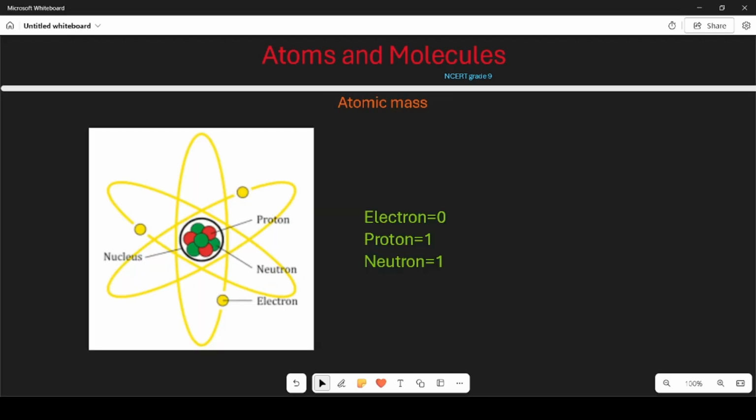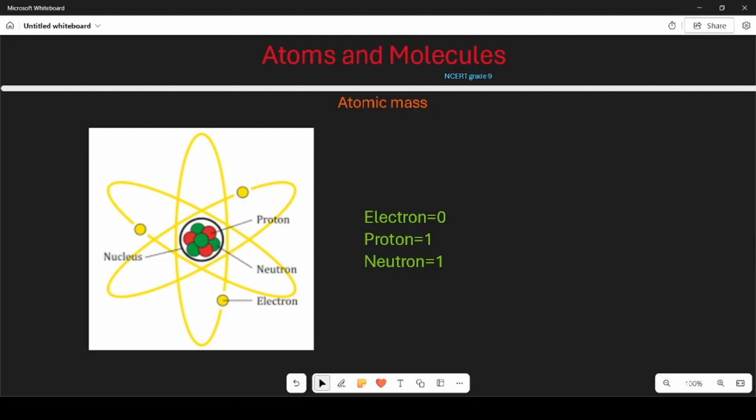Let's talk about atomic mass in a simple way. What is atomic mass? Think about weight. Imagine you have 2 toy blocks. One is very light and the other is heavy. Even though they might look the same size, they weigh different amounts. Atomic mass is like the weight of an atom.